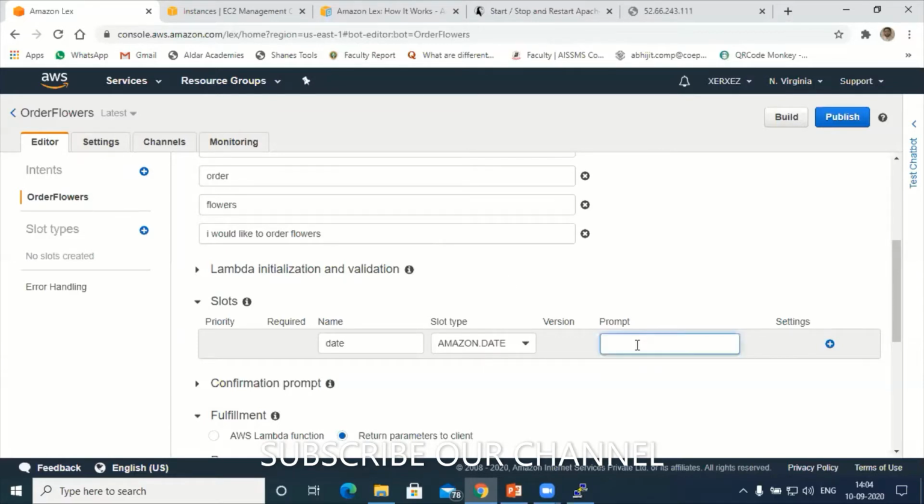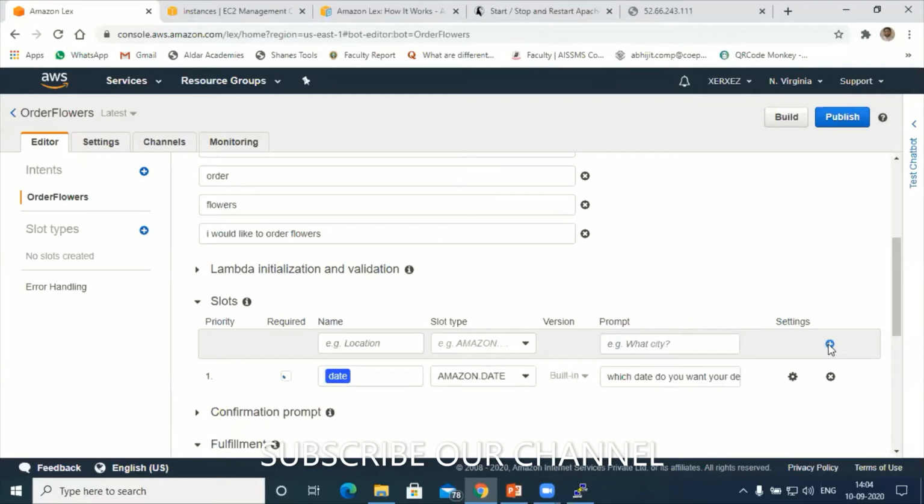Now the question can be, "Which date do you want your delivery on?" So this can be my slot, one question. Similarly, if I want to add another one, hit on this. It will allow us to create one more slot for my bot.